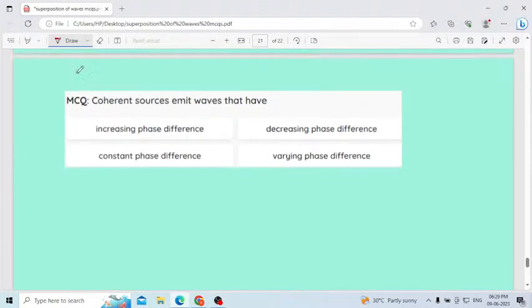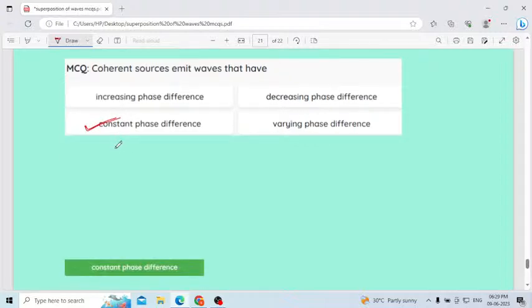Next question. Coherent sources emit waves that have: increasing phase difference, constant phase difference, decreasing phase difference, varying phase difference. Constant. Coherent source will produce only one type of monochromatic wave.